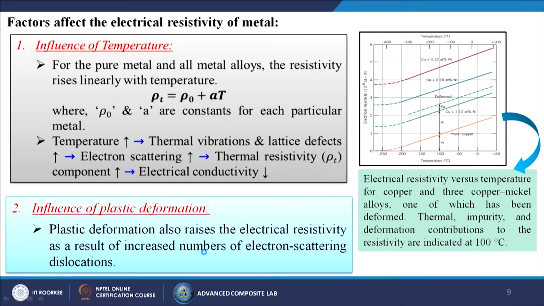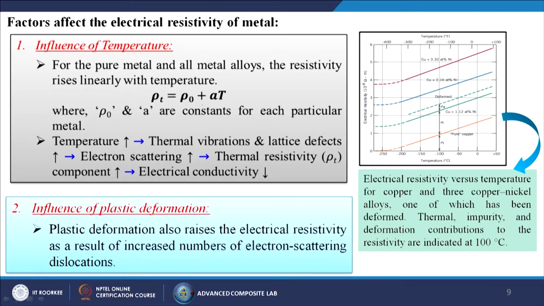First is the influence of temperature. For pure metals and all metal alloys, the resistivity rises linearly with temperature. So if we increase the temperature of that particular material, its electrical resistivity will automatically increase. In this equation, rho T is equal to rho 0 plus A T, where rho 0 and A are constants for each particular metal.